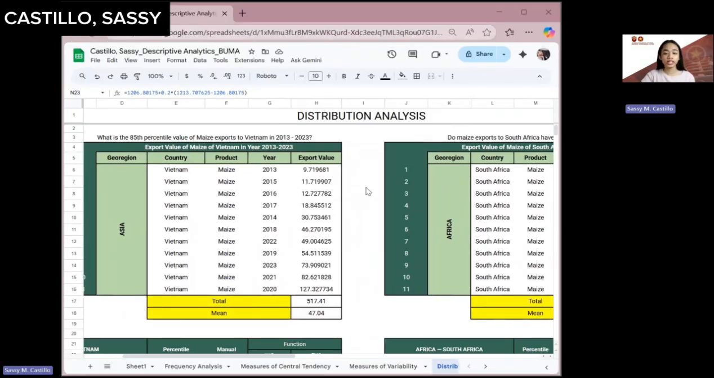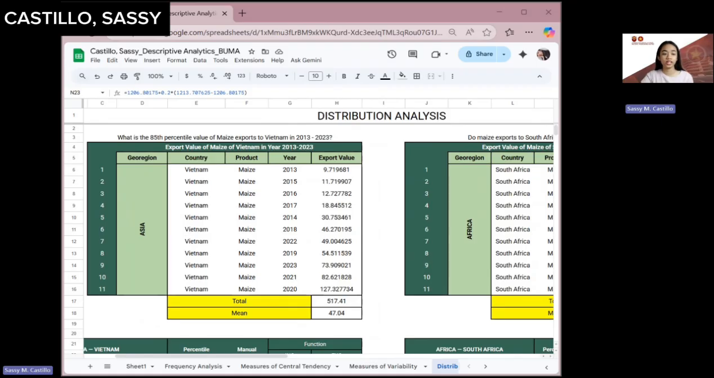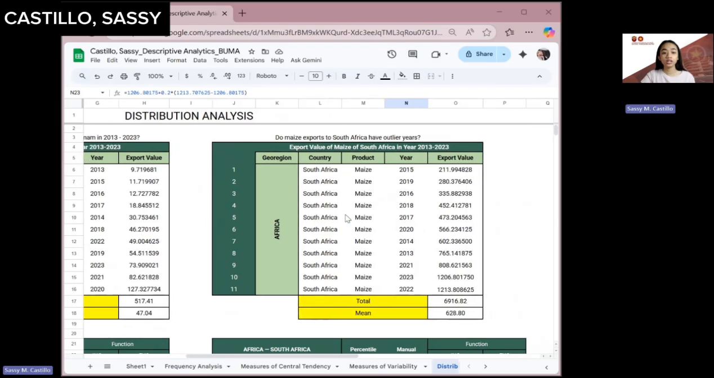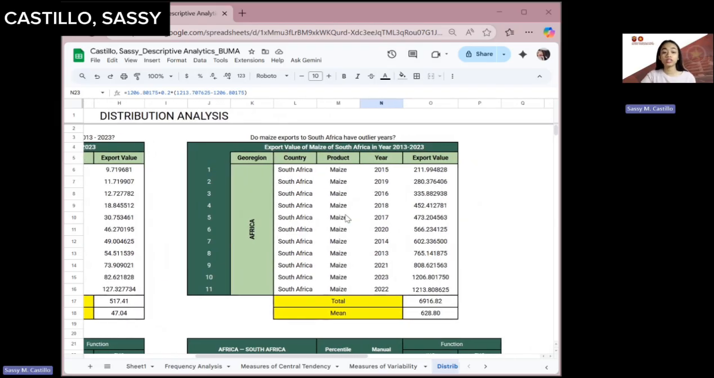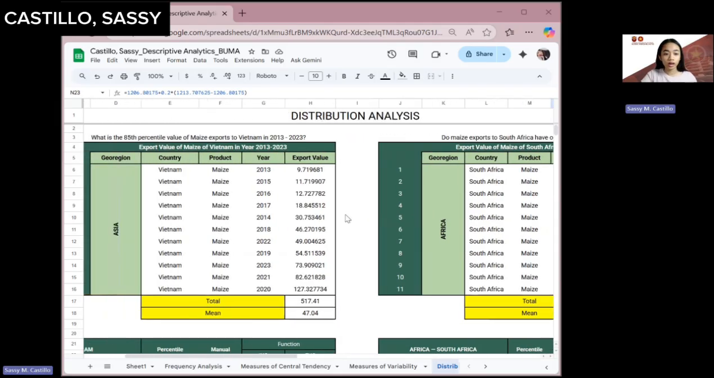Okay, so for distribution analysis, our main focus is to identify the 85th percentile of the value of maize exports to Vietnam in 2013 to 2023, along with the exports of maize in South Africa in 2013 to 2023. So I have already arranged my years in ascending order of export value. As you can see, the export value of year 2013 has the lowest amount, followed by 2015, 2016, and the biggest export value is in 2020. I also have the summation of all our export values using the sum function, and I highlighted all my data set, along with the mean, which is the average of our export value.